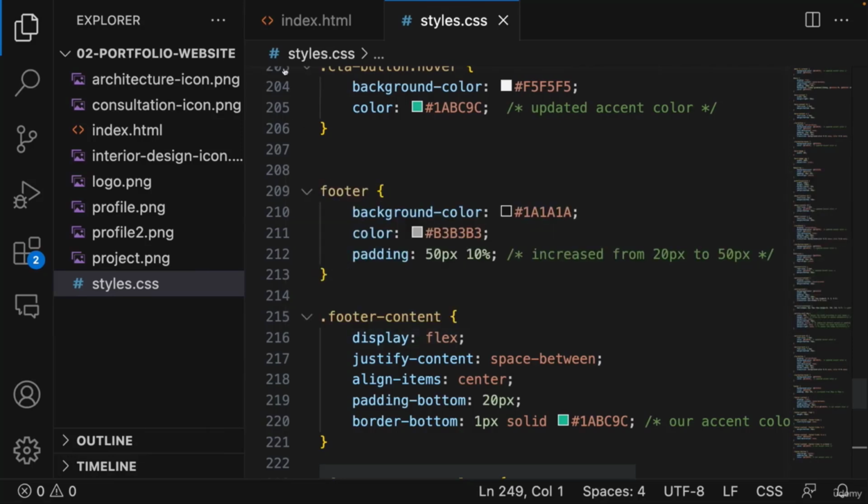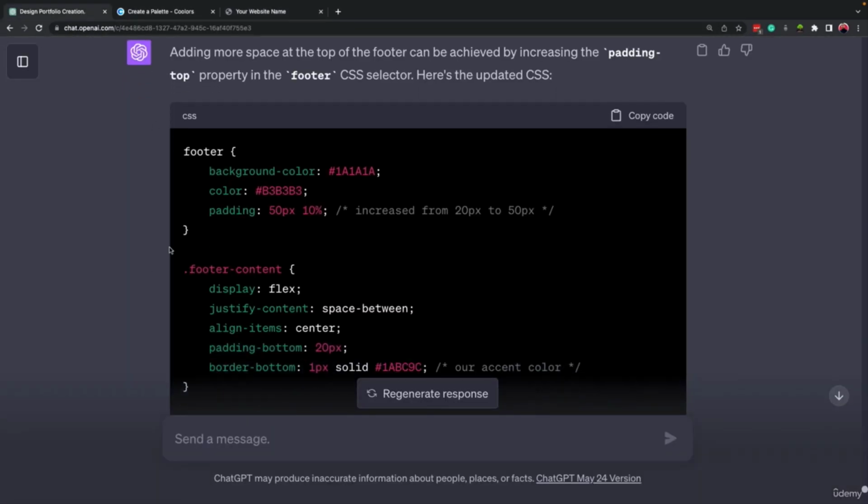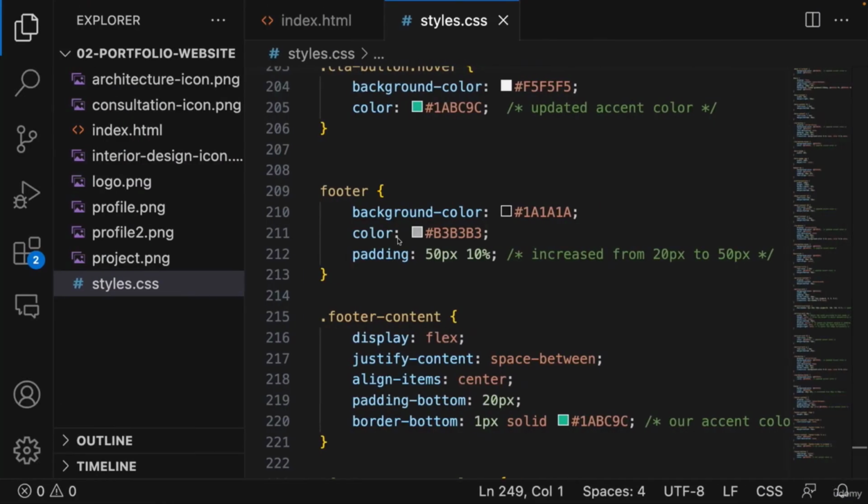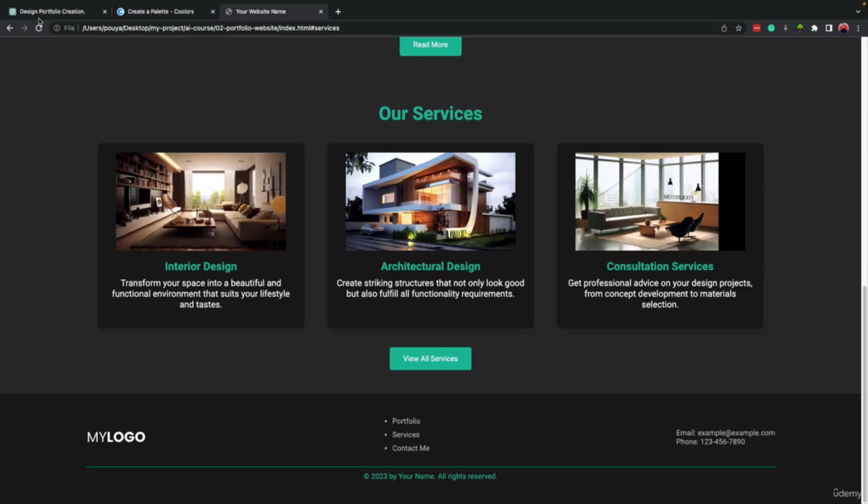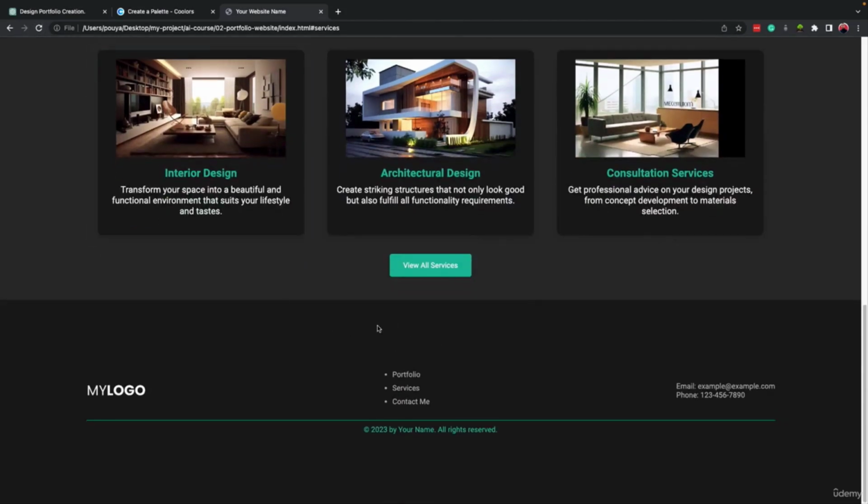So based on the explanation that ChatGPT provided, they changed this number from 20 to 50 to have more free space. So if I come here and instead of 50, I do, for example, 150 pixel and save this, and refresh it, we will have more empty space here, right?